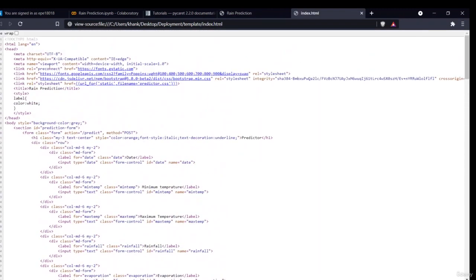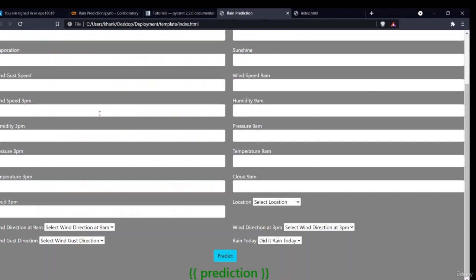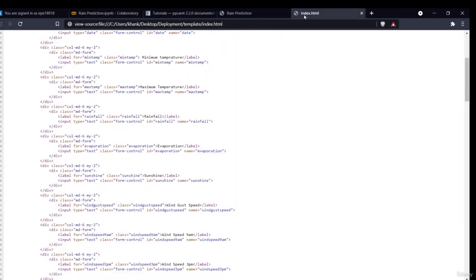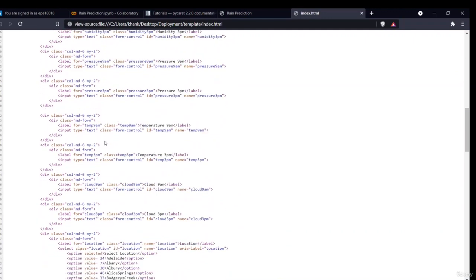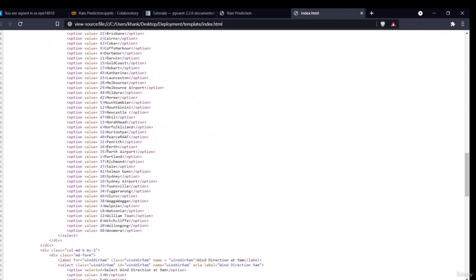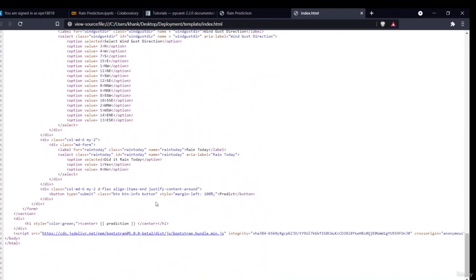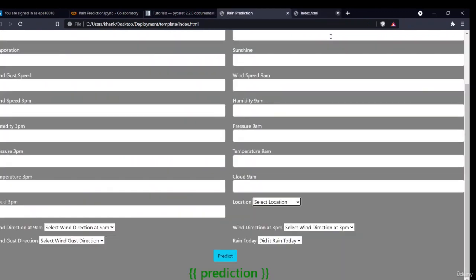I have just used basic CSS styling and created all the different buttons, the location options and everything else. All the code is given to you, and it is very simple. You just have to write a few lines to give all the options, because there are many options. This is my index code, which will open first.